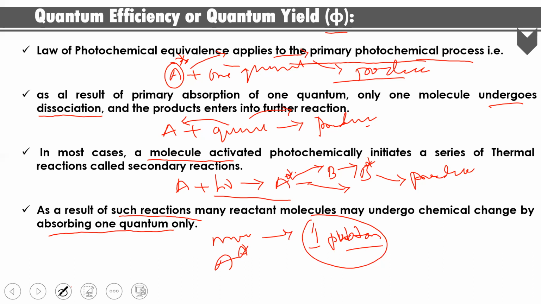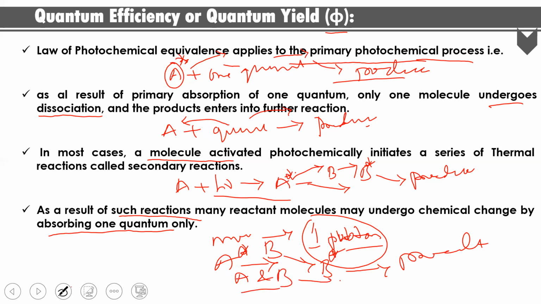That means A star will activate another molecule, for example B. A star activates B, and B becomes B star. After that, it will give the products. In this case, how many molecules will undergo reaction? Two molecules, A and B. Two reactants are involved in this photochemical reaction.